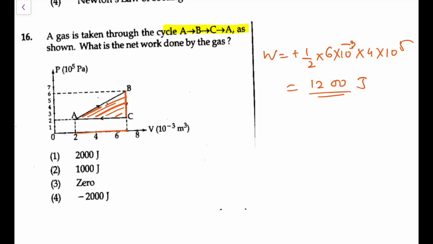Yes, I have made a mistake. What is my mistake? This is 2 to 7, so be careful. This is 2 to 7, so this is 5. That was my mistake. I was lucky that there was no option like that. So it would be 20 by 2, that is 1000 joule. That is going to be the answer. So the second option is the correct one.